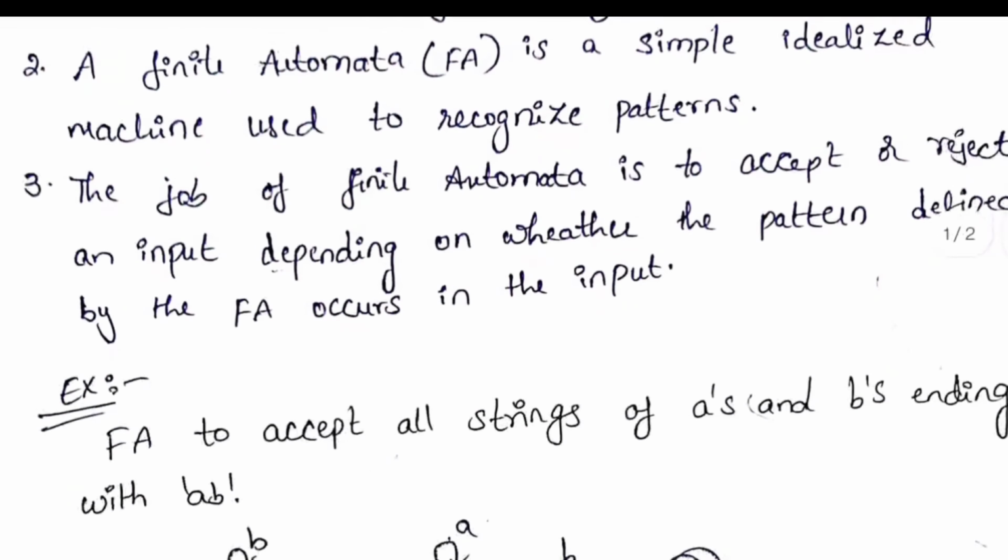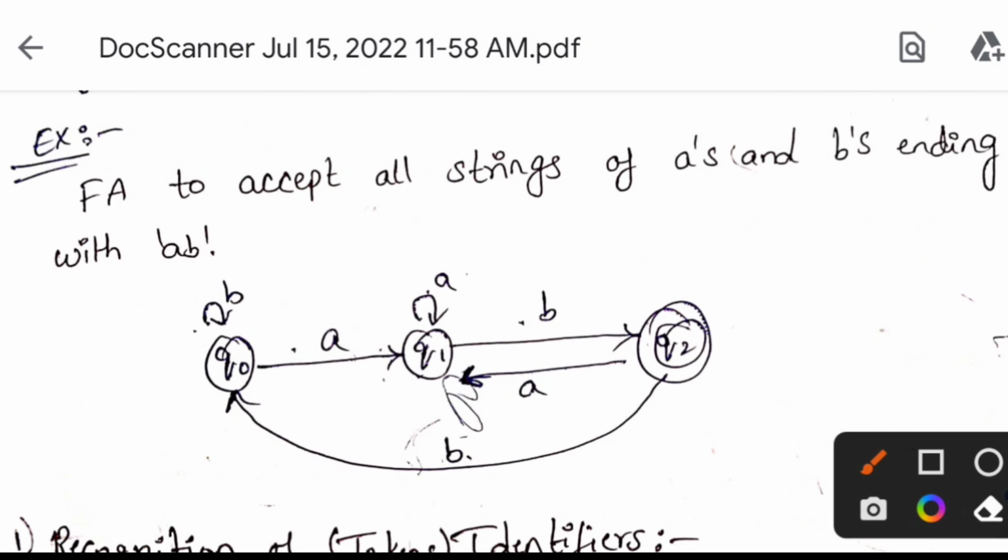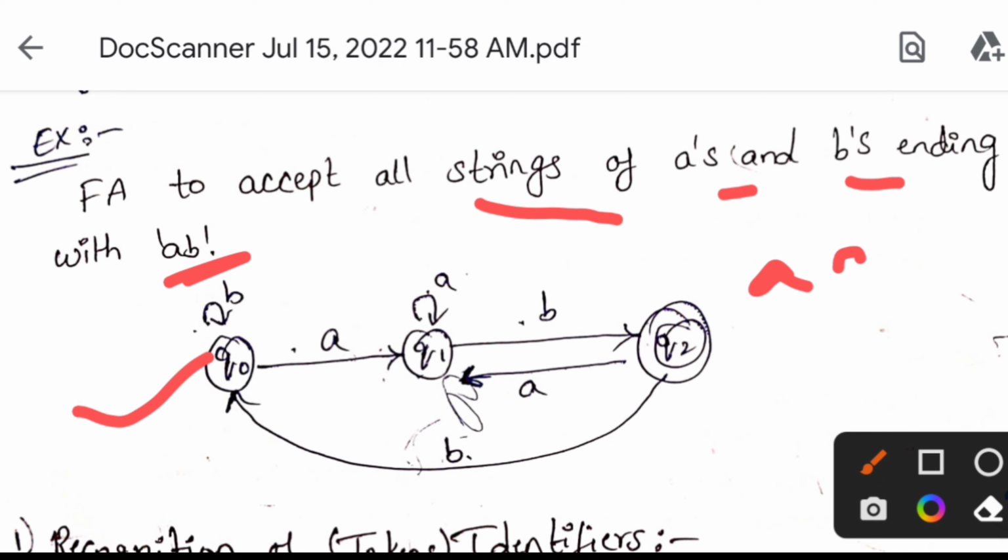Consider a finite automata to accept all the strings of a's and b's ending with ab. That means our string must end with ab. This transition diagram is for all the strings which end with ab. For example, here you can see q0, the path is going towards q1 on a, and here you have another self loop on a and b. This is one string, and it is ending with ab.